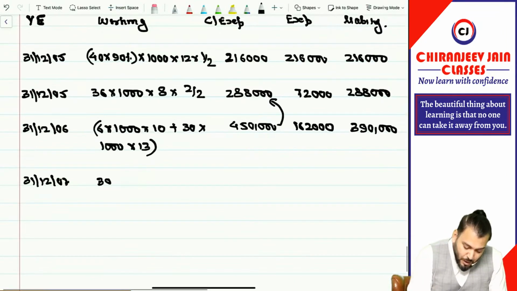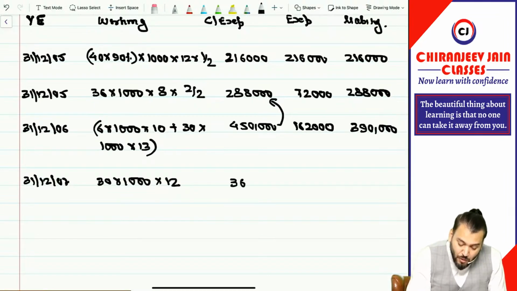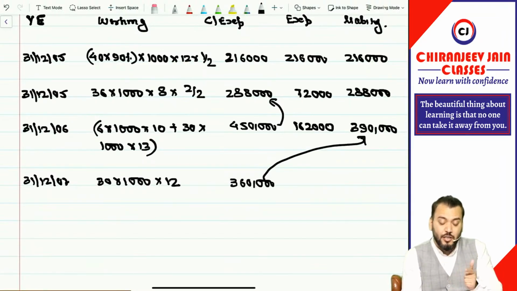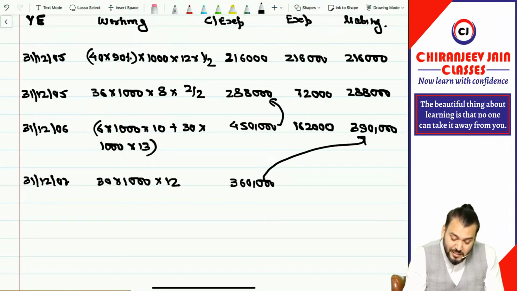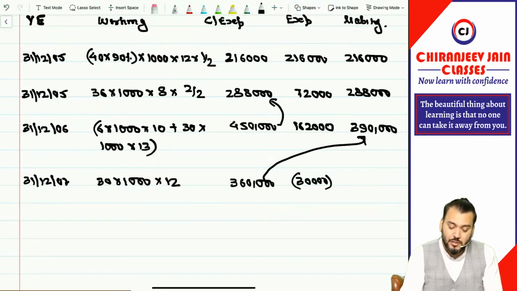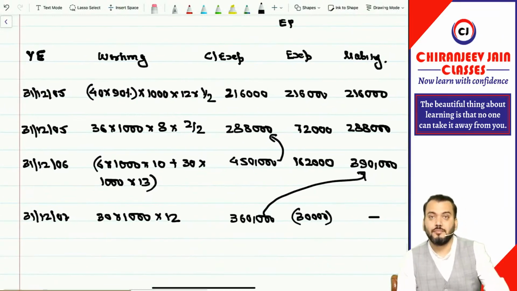It is now 30 employees into 1000 into 12. That is 3,60,000. But now comparison will be done with what? For 30 employees, the last year expense was 3,90,000, which now becomes 3,60,000. So there is a reduction of expense, that is 30,000. We reverse the expense to the extent of 30,000 and the liability will become 0. Have you understood this calculation?